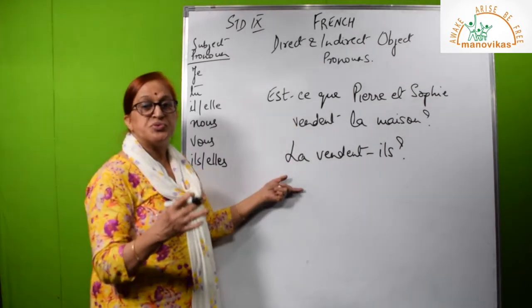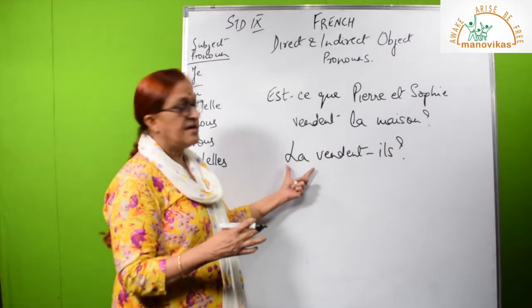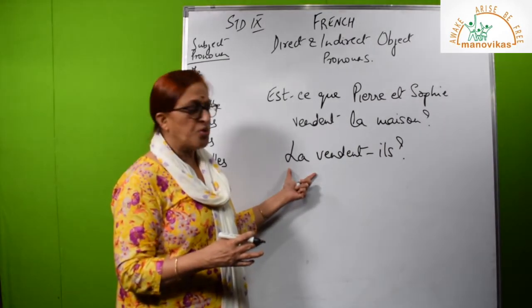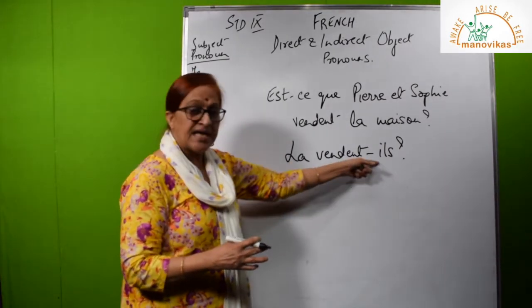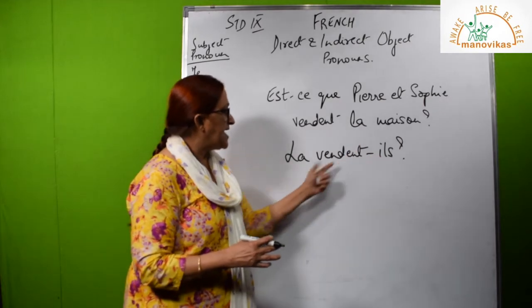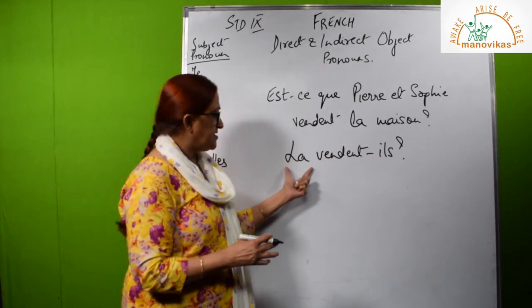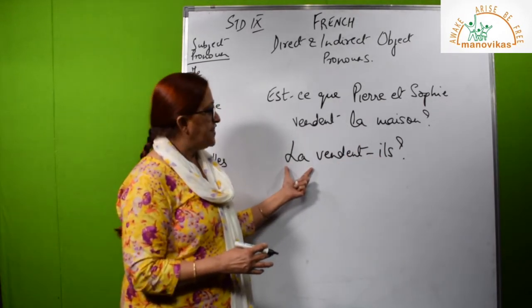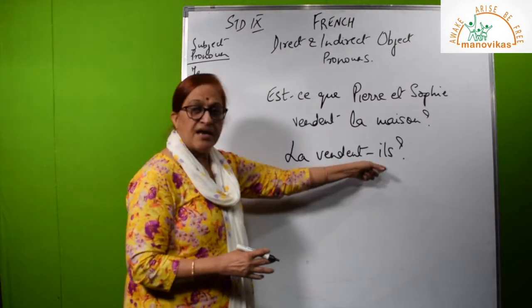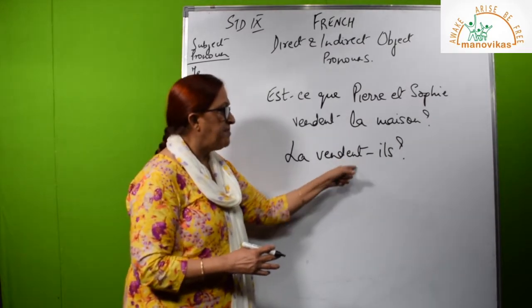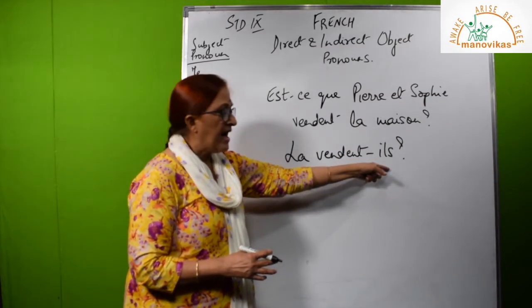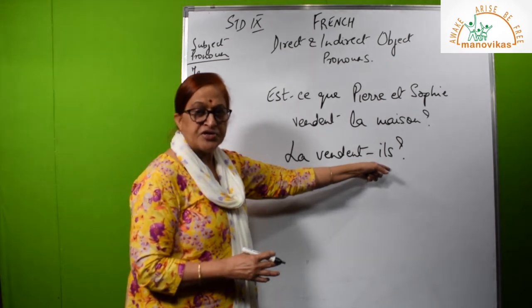So, how can I use the same question? By replacing nouns by pronouns. La vendent-ils? Are they selling it? It refers to the house, la maison. La vendent-ils?